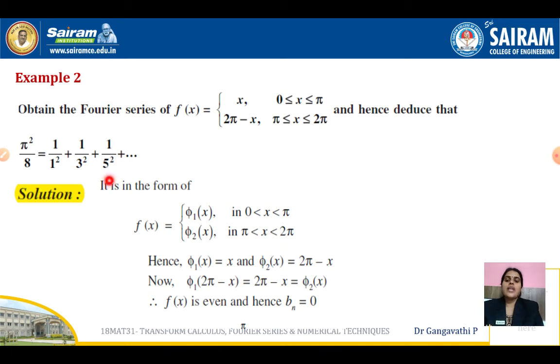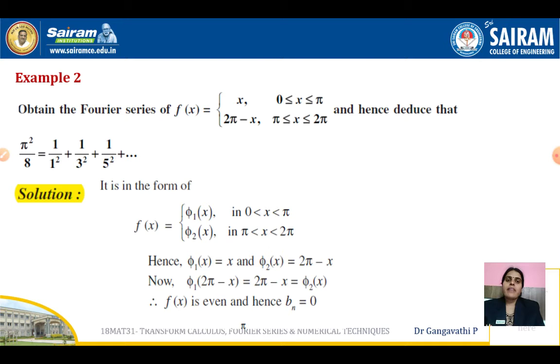And hence deduce that this is the answer that you need to get. So very clearly, let us apply the same procedure that we applied in the previous problem. So f of x is given in the form of phi 1 and phi 2 in the intervals 0 to pi and pi to 2 pi. What is our phi 1? Phi 1 is x and phi 2 is 2 pi minus x.